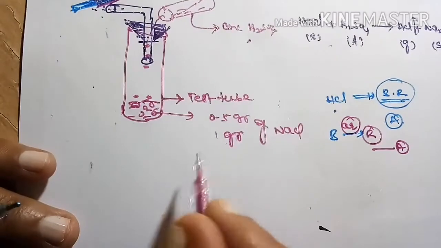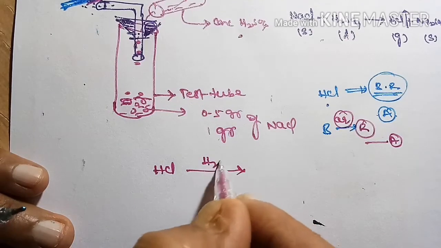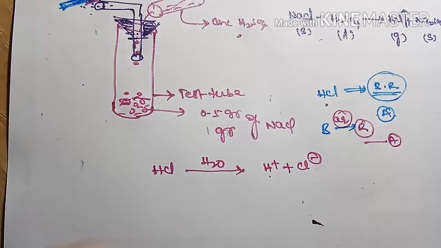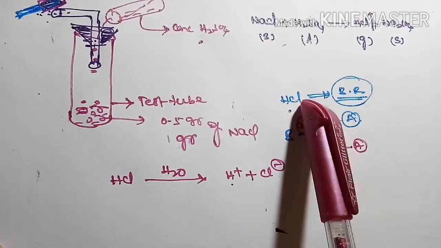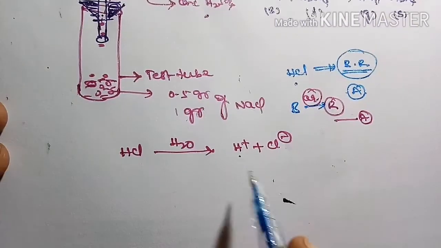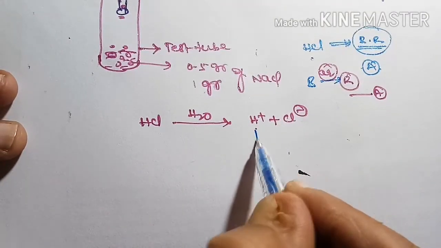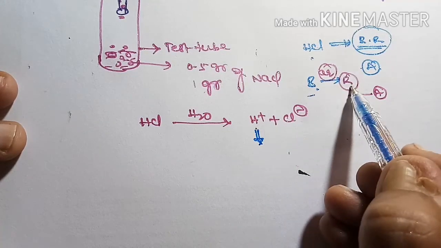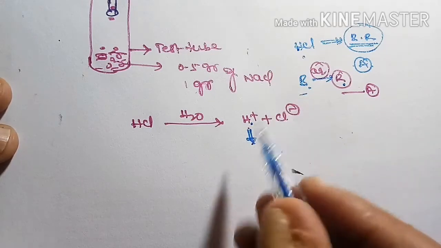Whenever this HCl gas is in the presence of an aqueous medium, it turns into H plus and Cl minus ions. In the absence of water, it will not give H plus and Cl minus ions. These H plus ions are responsible for turning blue litmus to red, not molecules. Only ions will turn blue to red.